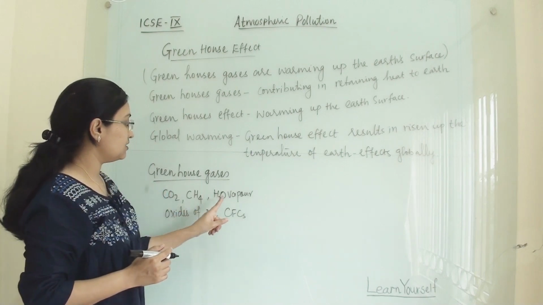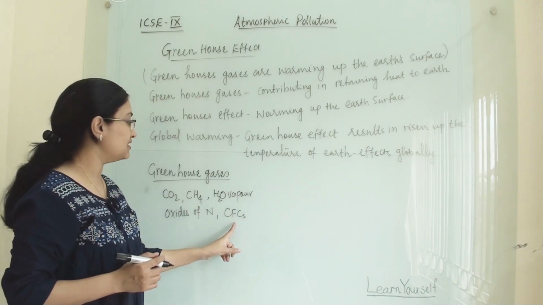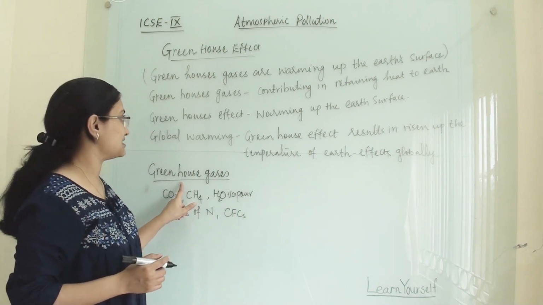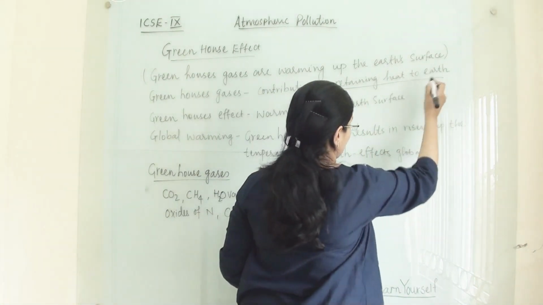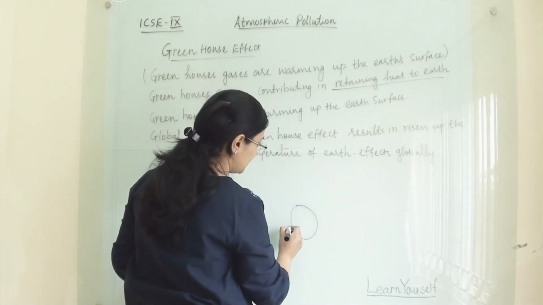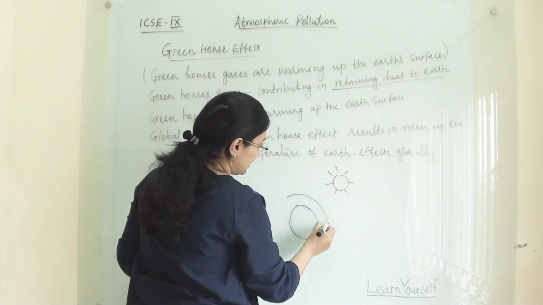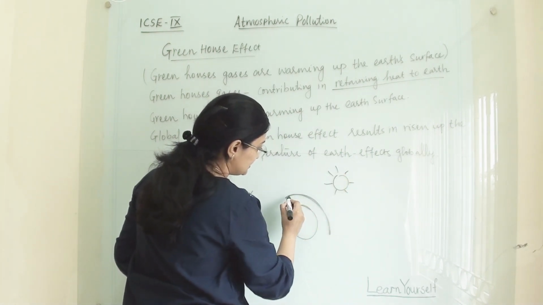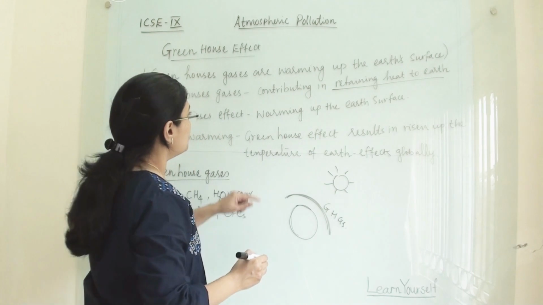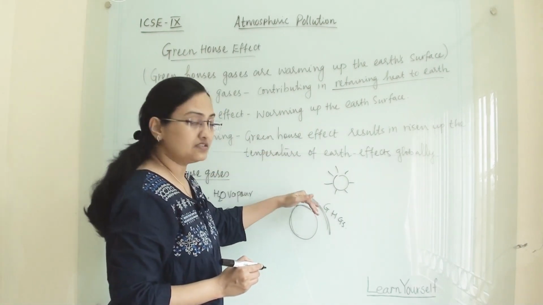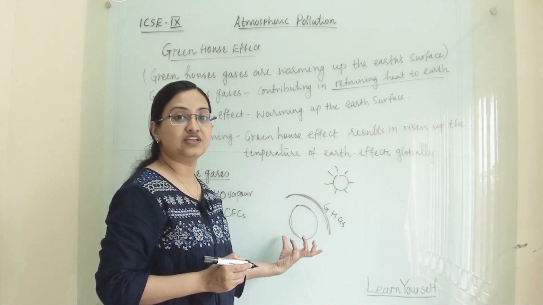Now what are the greenhouse gases? Carbon dioxide, methane, water vapor, oxides of nitrogen and CFCs, that is chlorofluorocarbons, are termed as greenhouse gases. Now greenhouse gases contribute in retaining heat to earth. Suppose this is our earth and this is the sun, then a layer of greenhouse gases is here. These gases will retain heat to earth and because of that the earth's atmospheric temperature